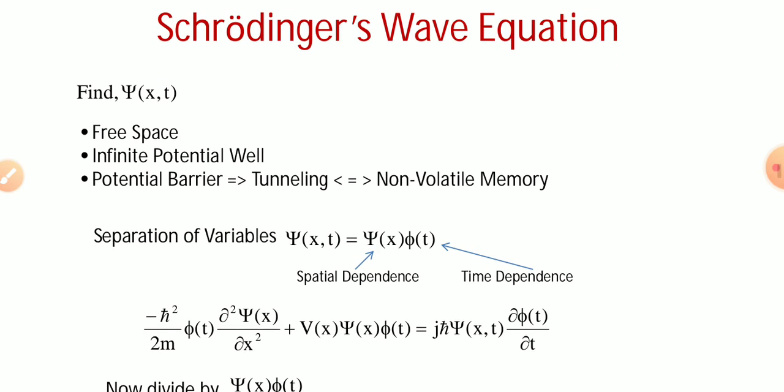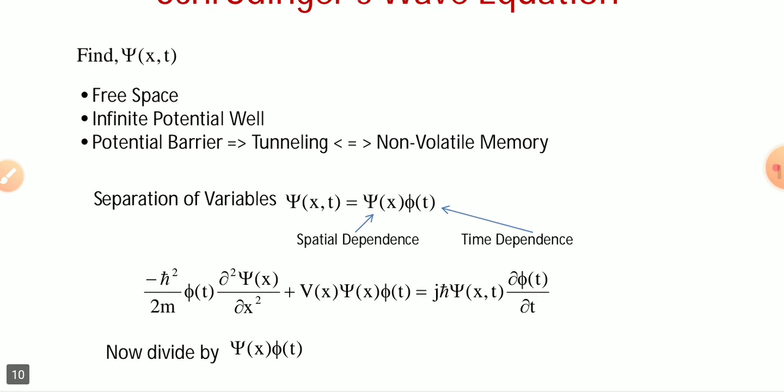Now, from this Schrödinger wave equation, you can find out what happens to a charged particle in free space and what the expression will be. You are also able to identify the infinite potential case, and what kind of nature can occur if a charged particle is present. You will also be able to identify the potential barrier, where an infinite potential wall is present and a particle is present in between, so the tunneling effect occurs.